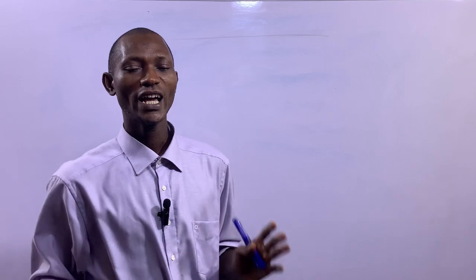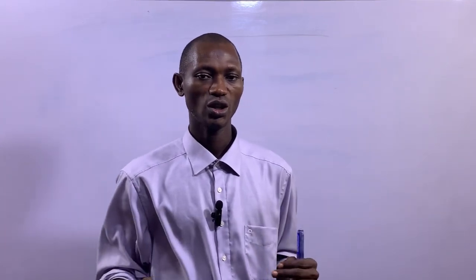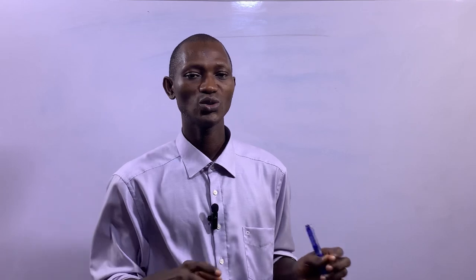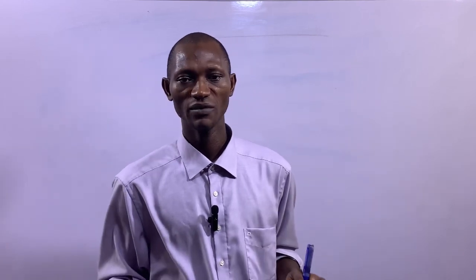So on today's episode, we are going to be looking at errors that do not affect the agreement of the trial balance.